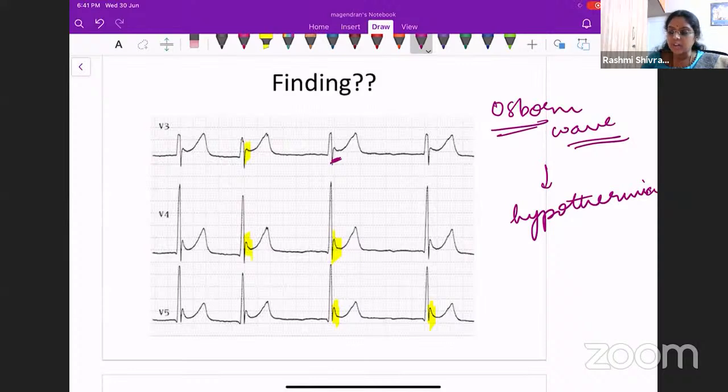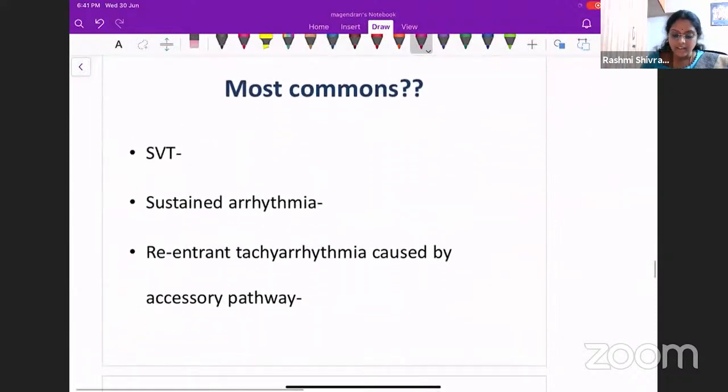Okay, this is a spotter question. It's called an Osborn wave, in hypothermia. Now, most commonly asked, most commons.